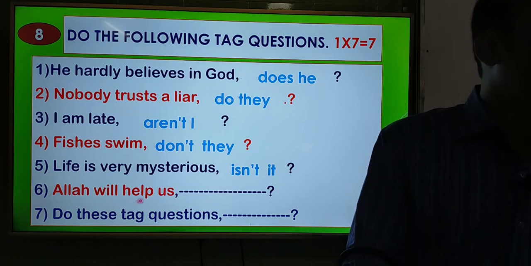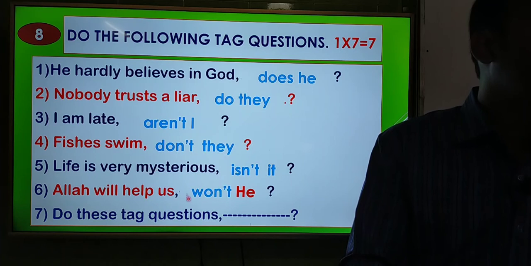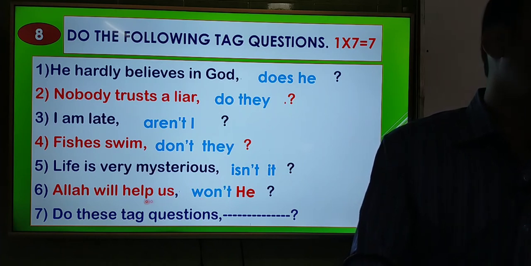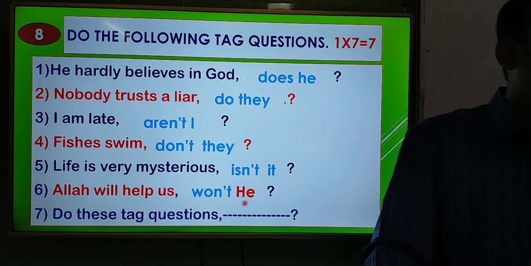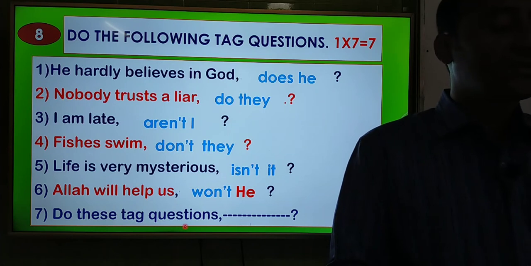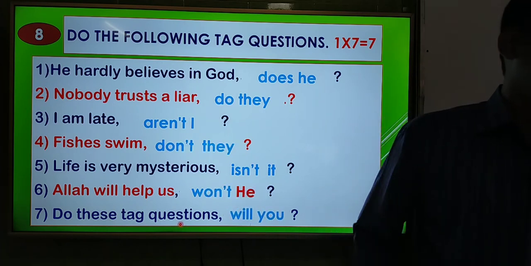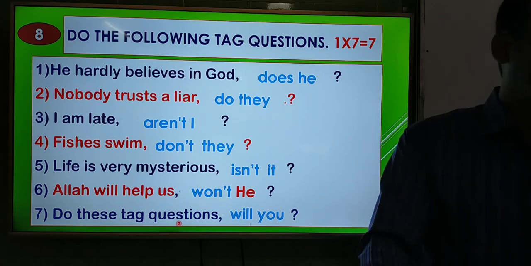Question number 6, Allah will help us. Here the operator is will, and this is an affirmative sentence. The question will be negative, so the short form of will not is won't, and here He will be in capital letter as this pronoun is used instead of Allah or God. Okay, and last one, do these tag questions, and this is an imperative sentence, so the answer will be will you, and we know that in an imperative sentence the answer will be will you.